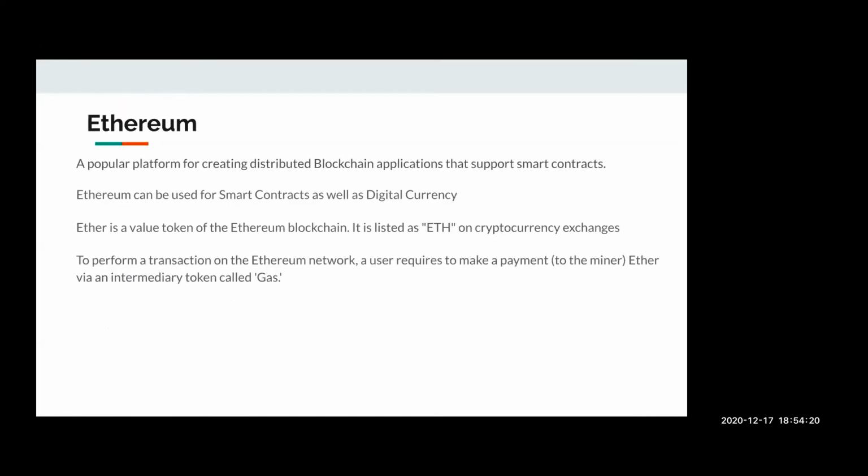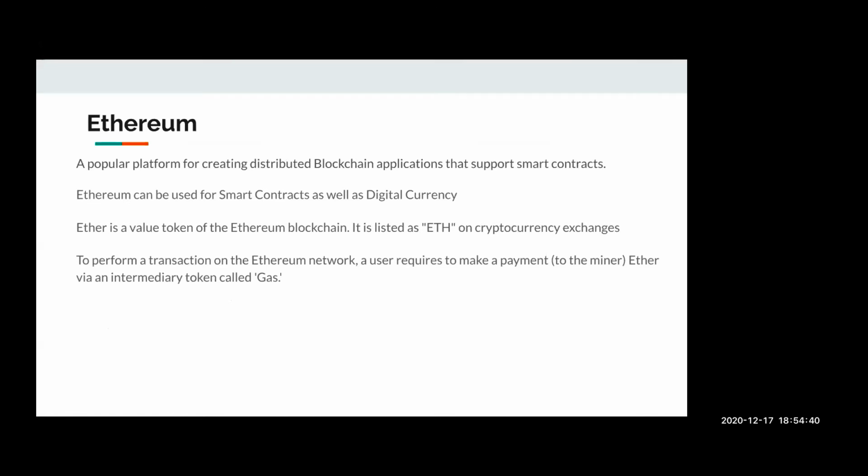So let's look at Ethereum. It's a very popular, decentralized, open source platform, which along with the functionality of transferring cryptocurrency to other accounts, also supports blockchain smart contracts.